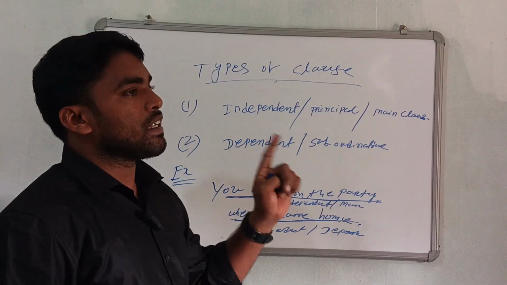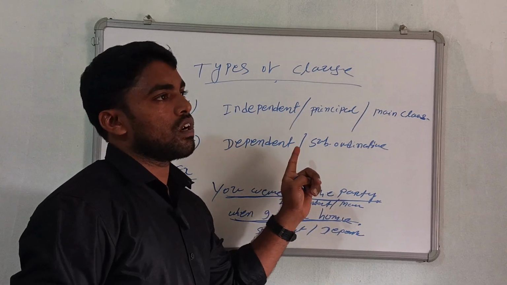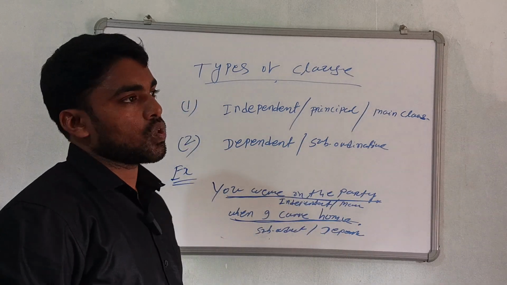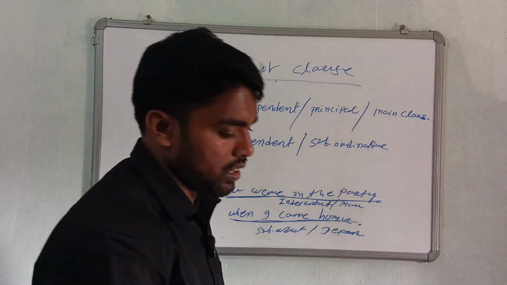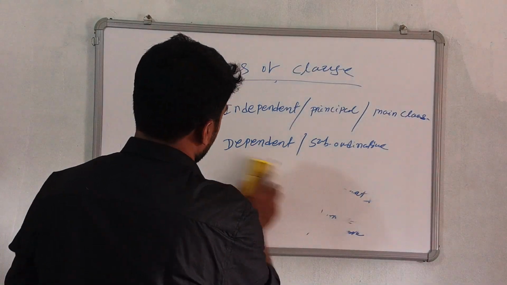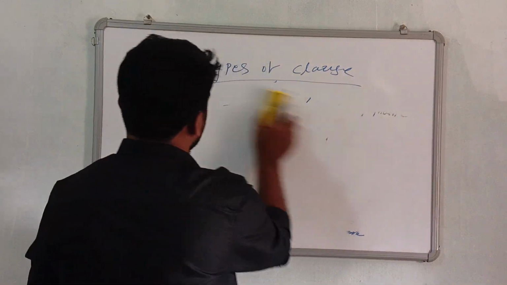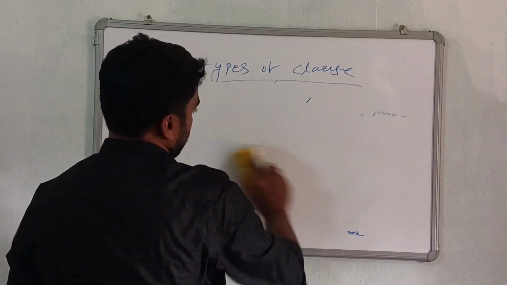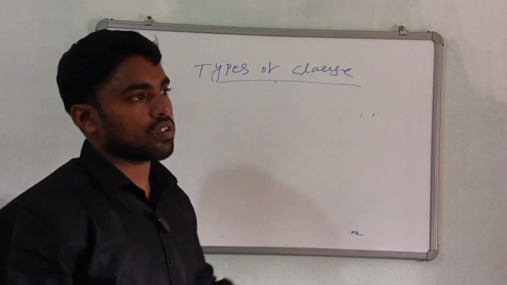Then I mark and underline the subject and predicate. So you think about what is the meaning of subject and predicate, then discuss it, then you will be clear. Types of clause, two types: main clause or principal clause or independent clause, and second one is dependent or subordinate clause.